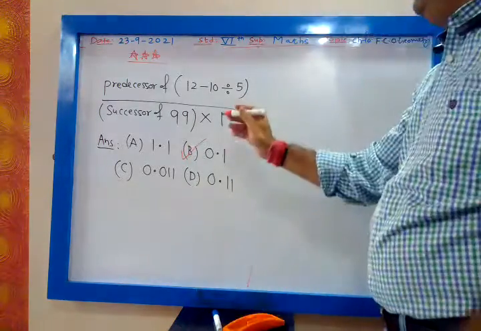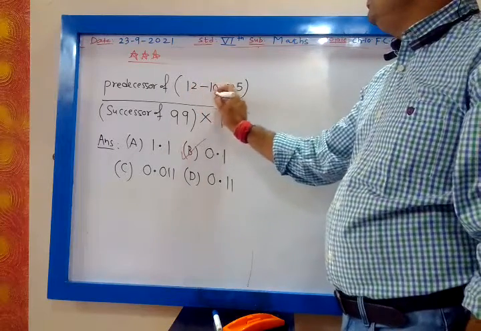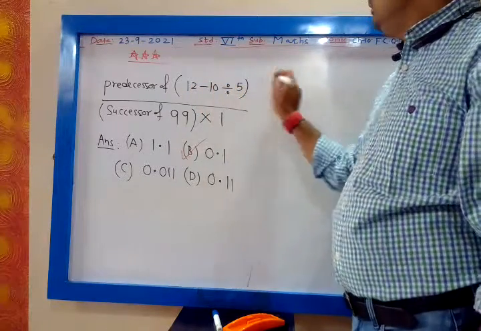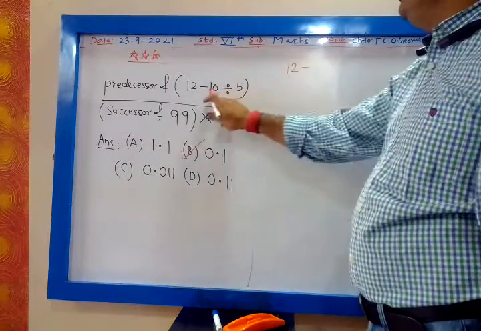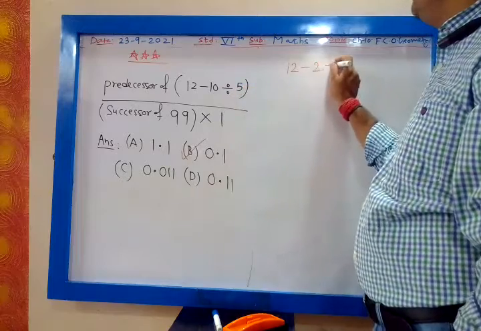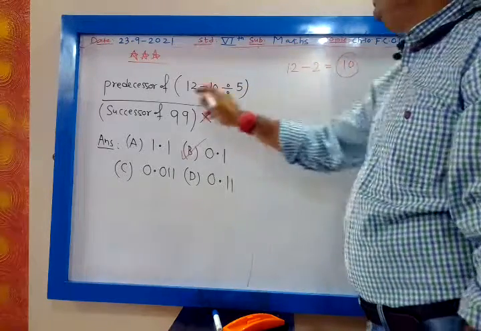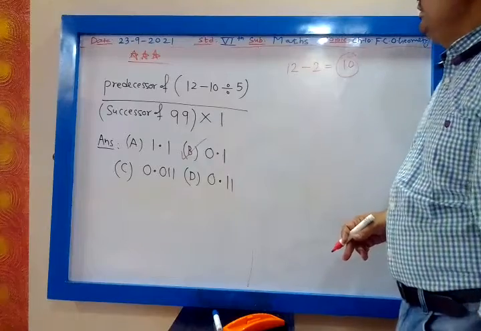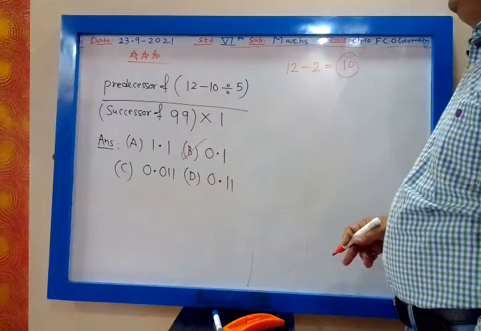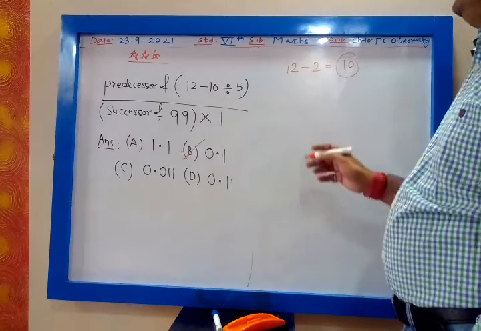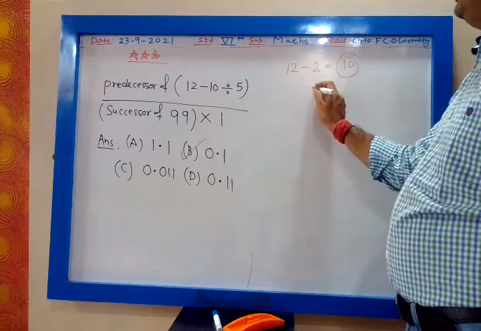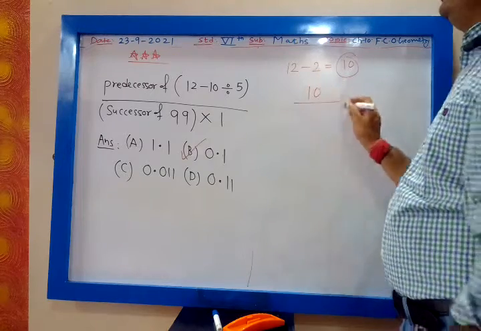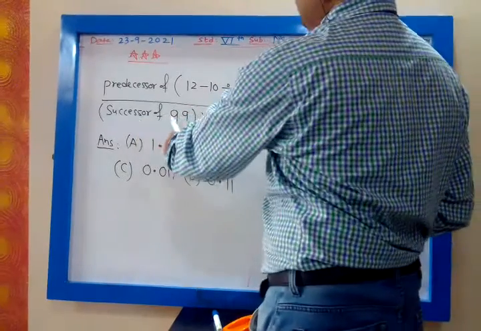Okay. Predecessor of 12 minus 10 divided by 5. So first we follow BODMAS. 10 divided by 5 will be 2. 12 minus 2 is 10. Now predecessor of 10. So 10 upon successor of 99.